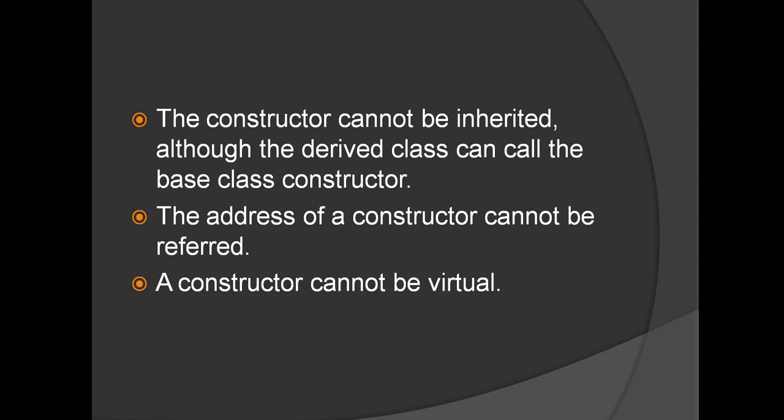Whenever a base class is called inside a derived class and you try creating objects for the derived class, only the derived class constructor will be called using the object and never the base class constructor will be overridden. Okay, so this is one condition.